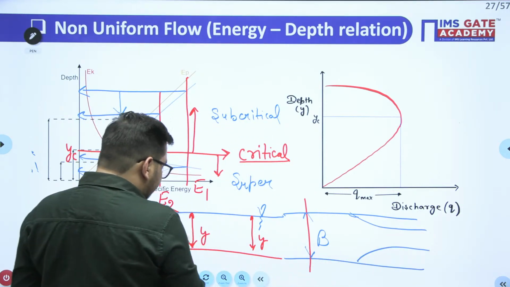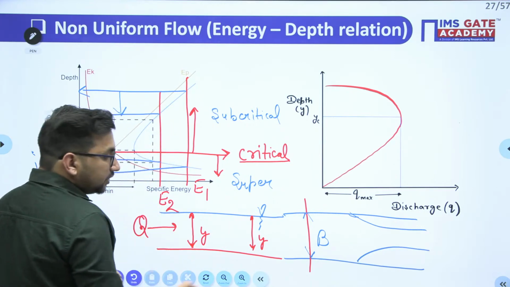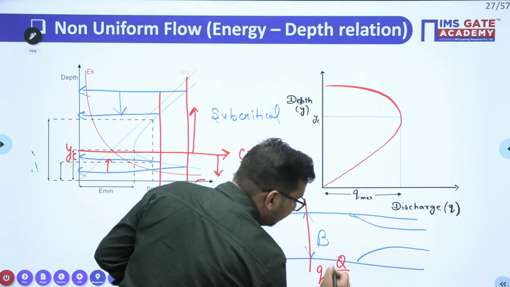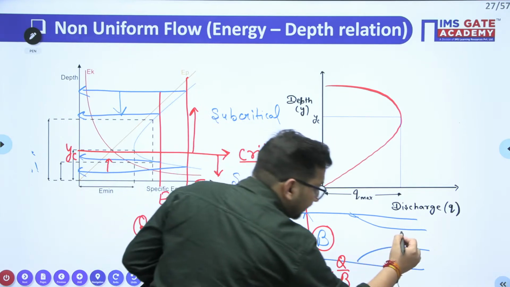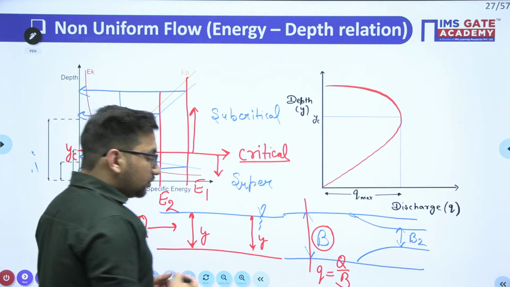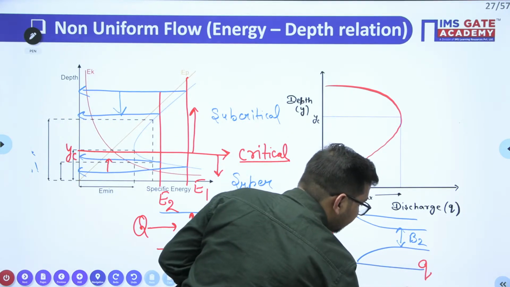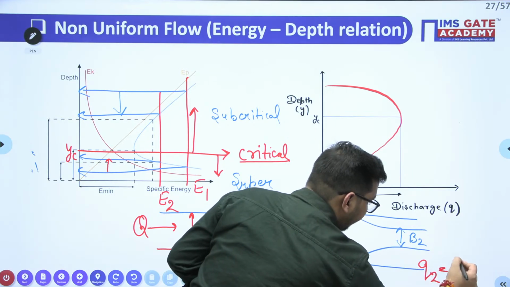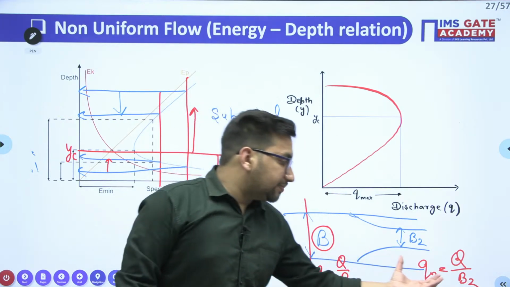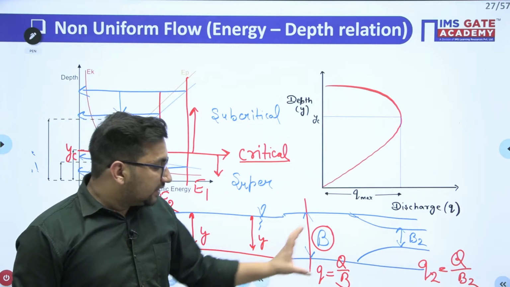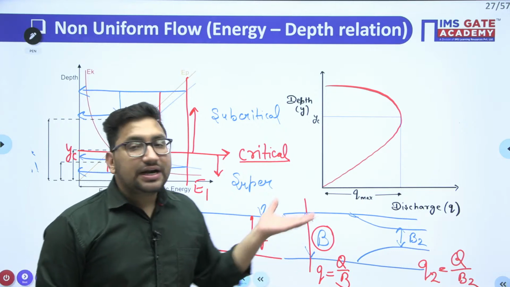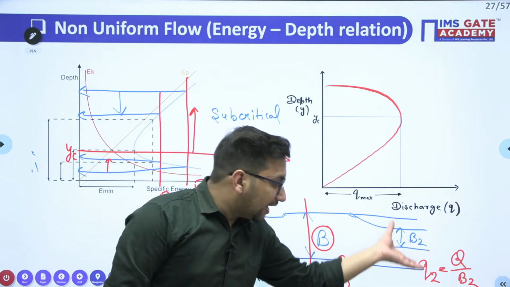If the discharge through this particular channel is Q, here my discharge per unit width will be Q divided by this particular B value. Now let's suppose the next width is equal to B2. So now at this particular point, the Q value will be different. Q2 will be your discharge divided by B2. It means there is change in the discharge per unit width. Now when there will be this width contraction, again there will be change in the depth of flow. Clear?